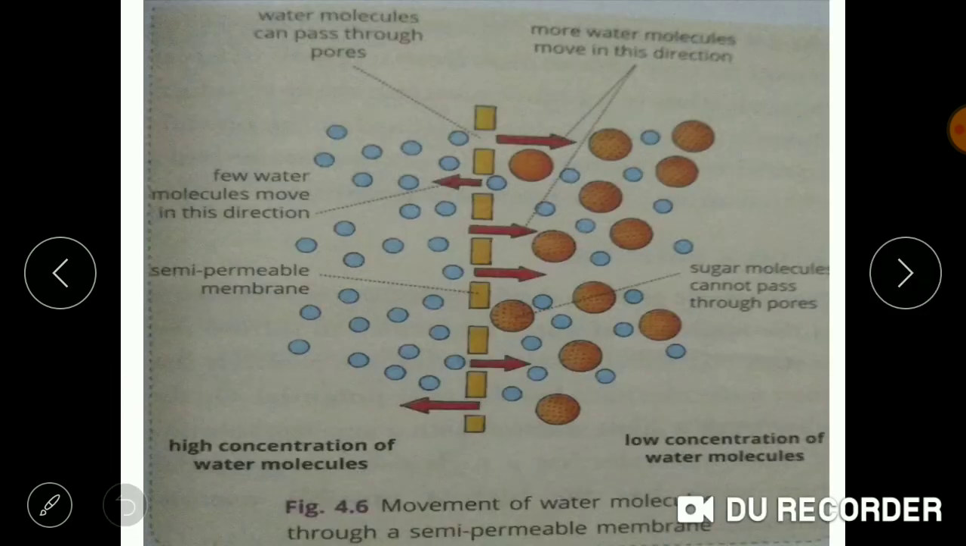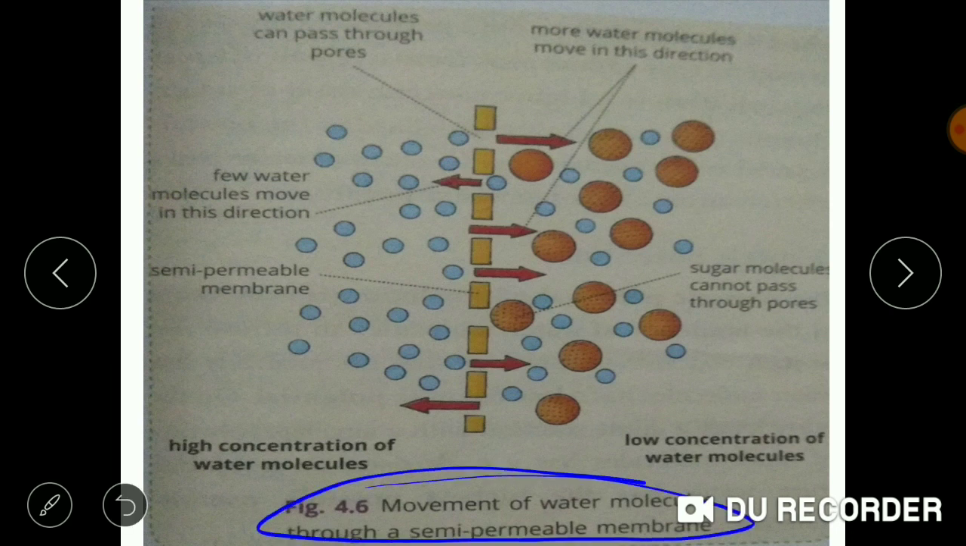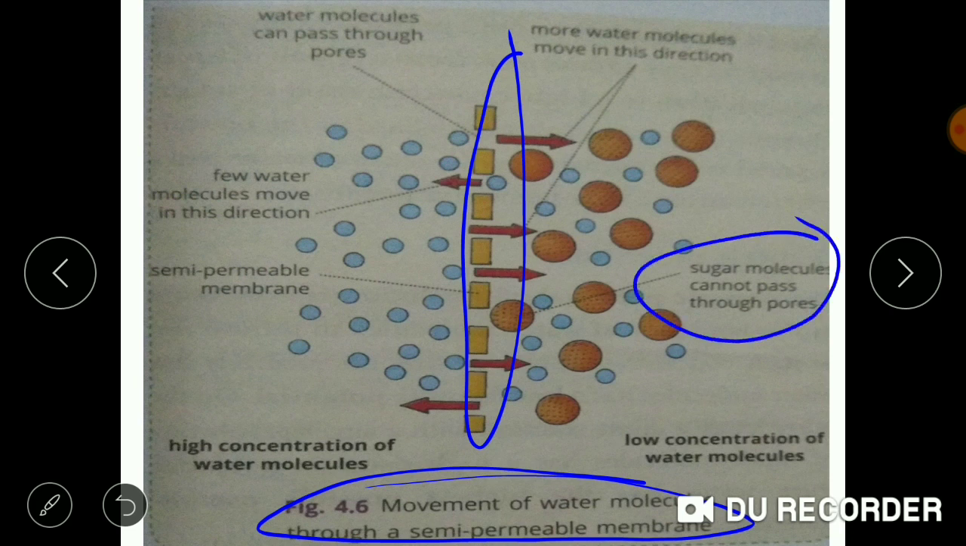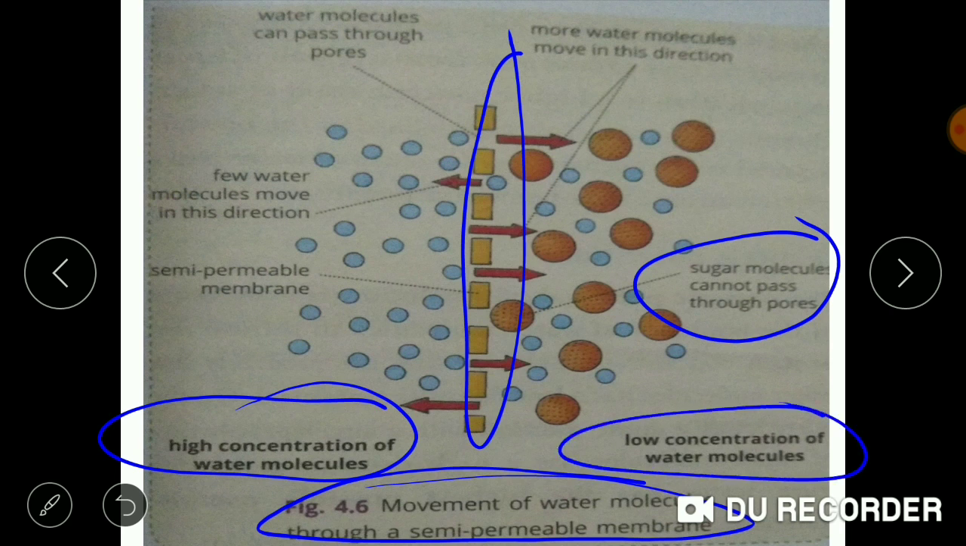Now, this is a diagram which is depicting the movement of water molecules through a semi-permeable membrane. So, this is the semi-permeable membrane which is allowing only the water molecules to pass through it. And you can see the larger molecules here are showing the sugar molecules which cannot pass through the semi-permeable membrane. You can also see that on the left hand side the concentration of water molecules is more, while on the right hand side the concentration of water molecules is low.